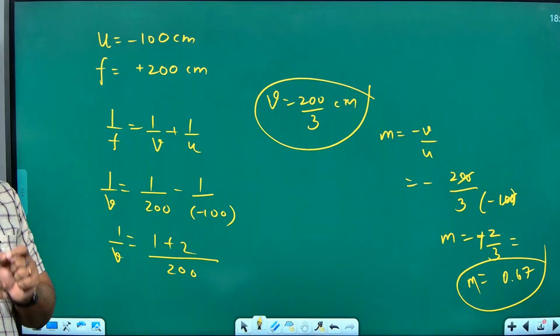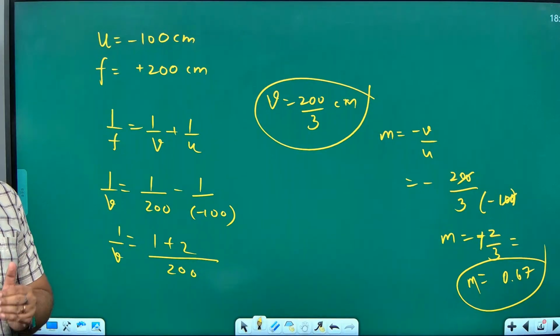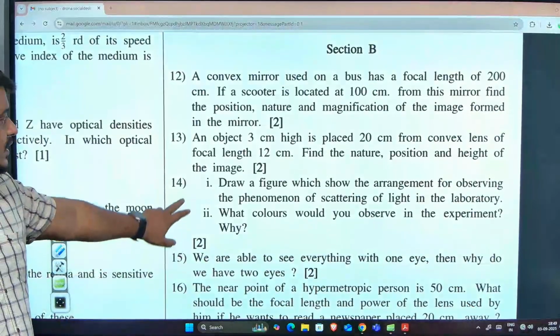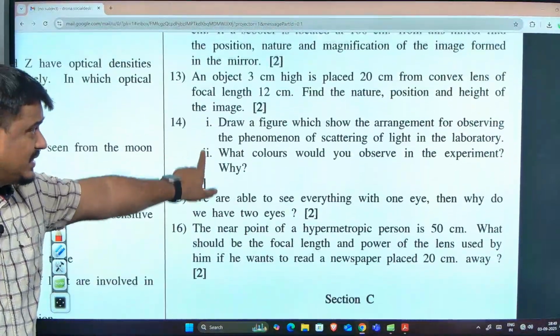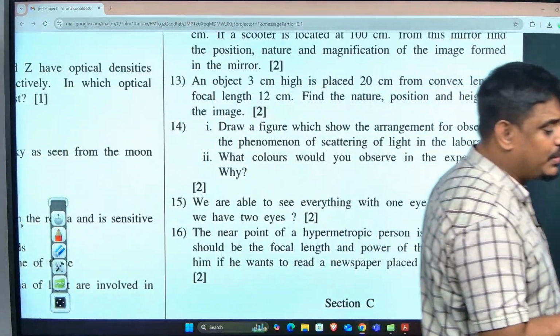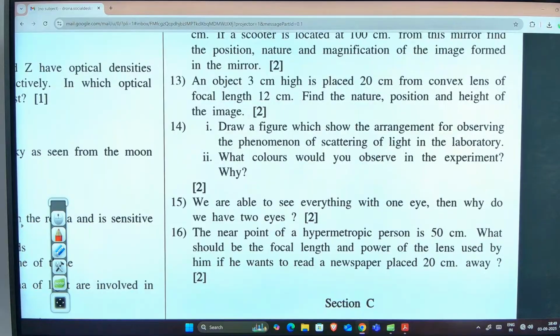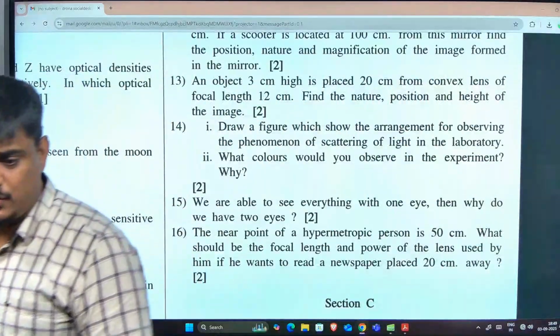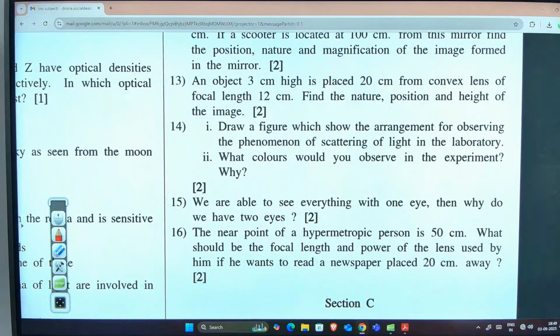All of you are having a test in another 1 week. See your condition. 13th question. Fast. Question number 13. Make it fast. Write the given data. I'll check with you. Then you start solving. Don't waste your time on wrong given data. Write the given data of U, V, whatever is given.